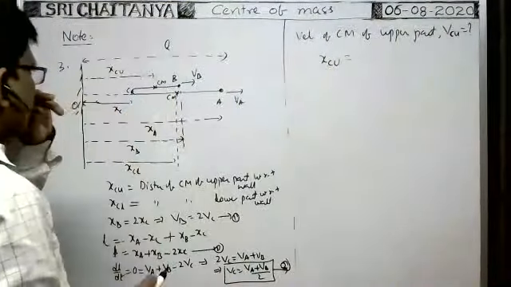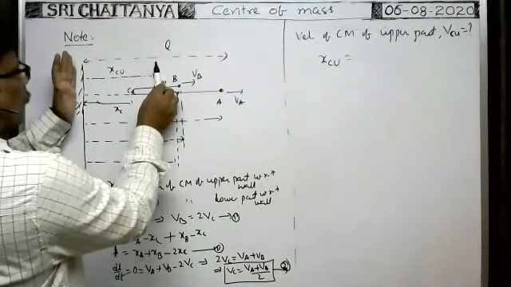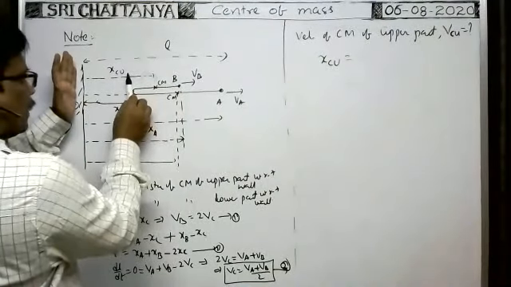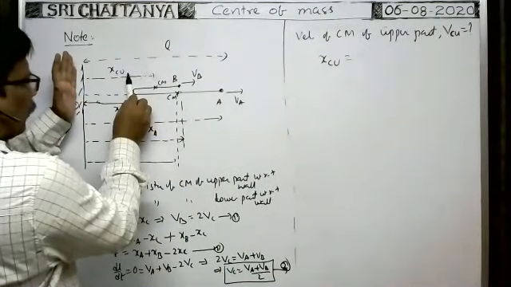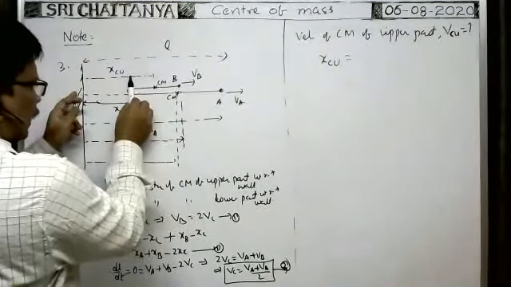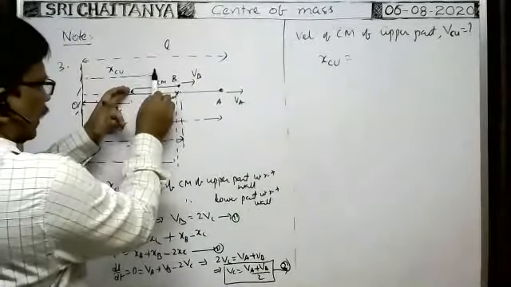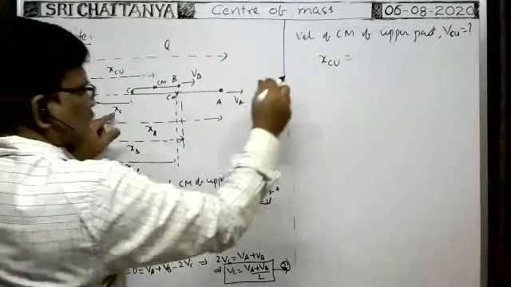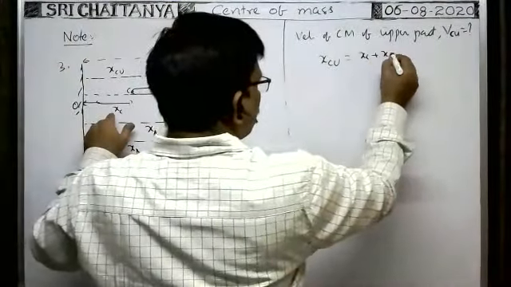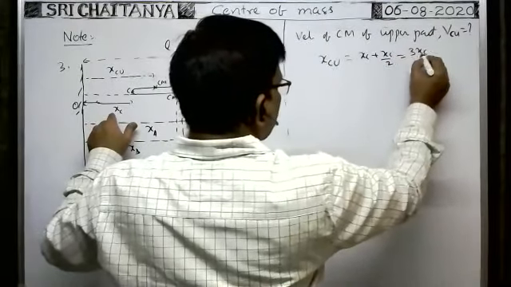From the diagram, XCU is equal to XC plus XC by 2, because this is XC, this is XC, and XC plus this length is XC by 2. That's why XC plus XC by 2 is equal to 3XC by 2.